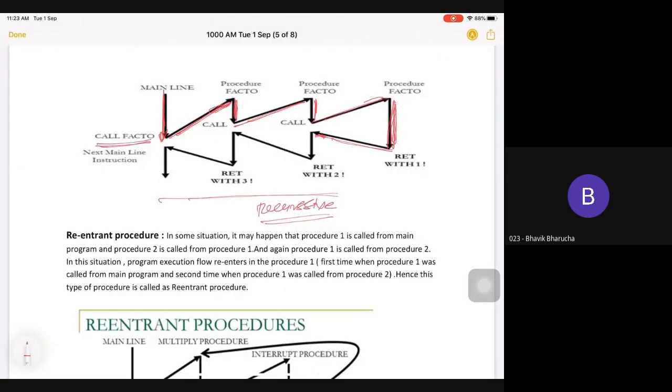So I come here. Here it will replace the answer, and you will get another answer. Again it will come here, replace the answer, and finally you have the answer of 3 factorial. You can come here and finish your program. This is how your normal recursive procedure works.